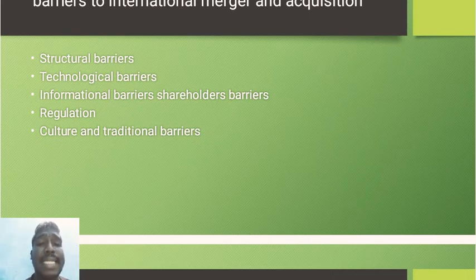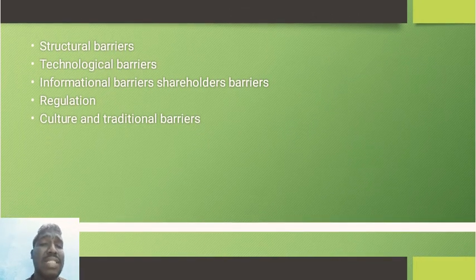And cultural and traditional barriers. Within culture, different cultures have different people. Traditional retail industries, like textile industries, are better suited for this cultural tradition.